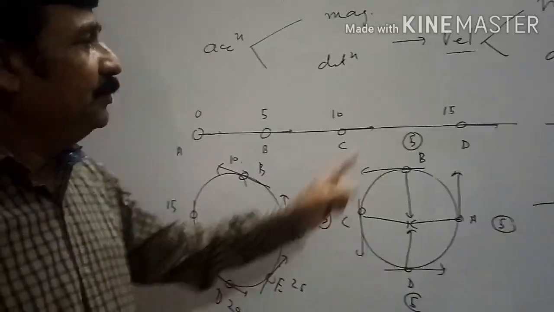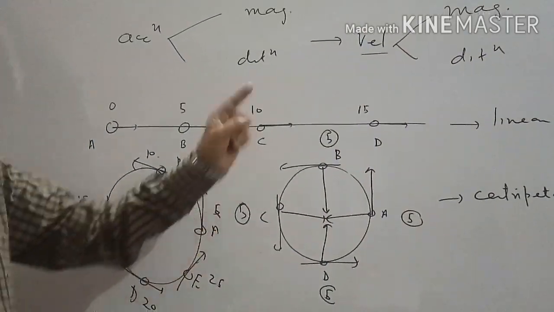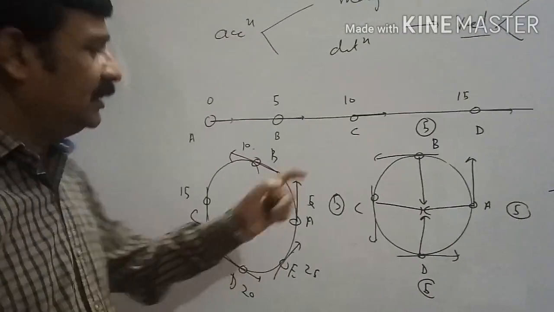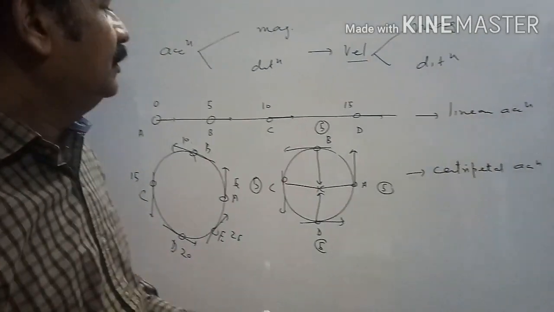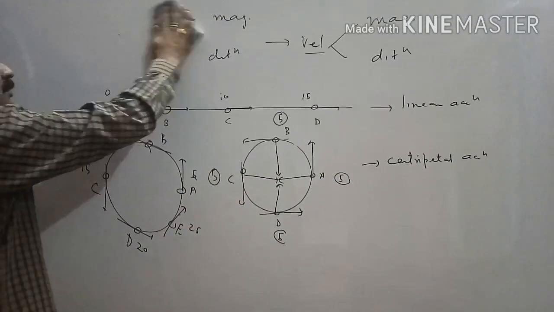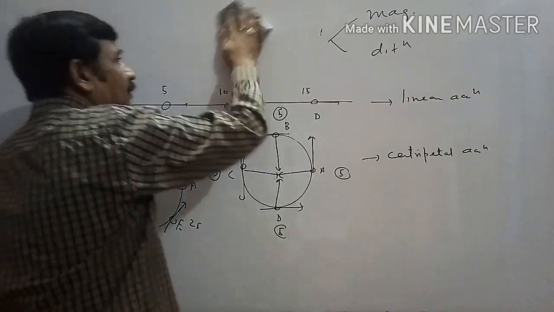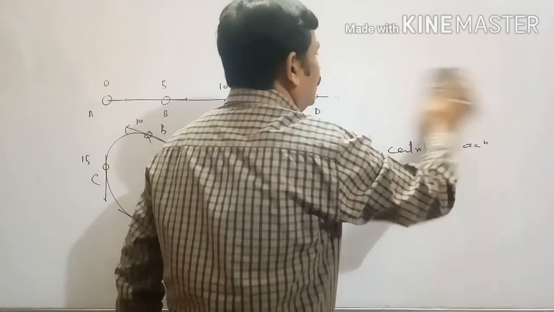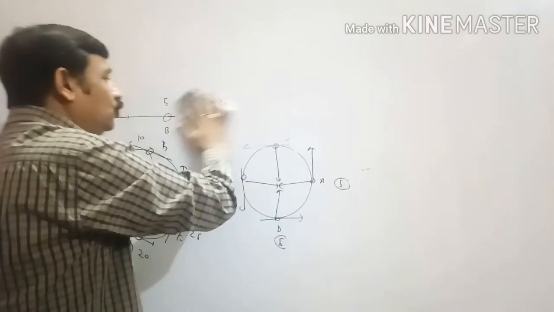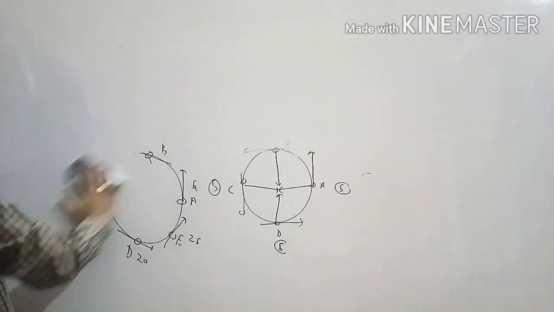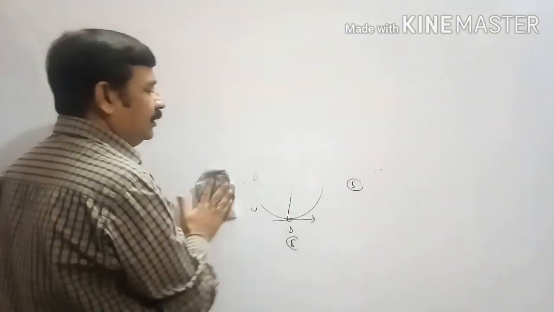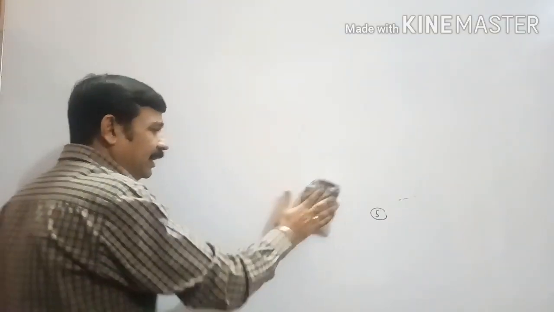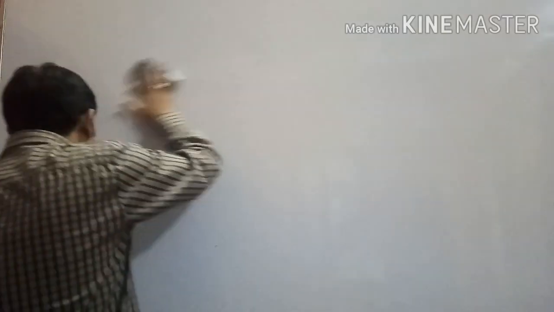Why linear acceleration? Because magnitude keeps on changing. Why centripetal acceleration? Because direction keeps on changing. So, keeping in mind whether magnitude is changing, whether direction is changing, or whether both are changing, we will focus on the numericals based on this chapter. We will think when body will have linear acceleration, when body will have centripetal acceleration, and when body will have both the types of acceleration.